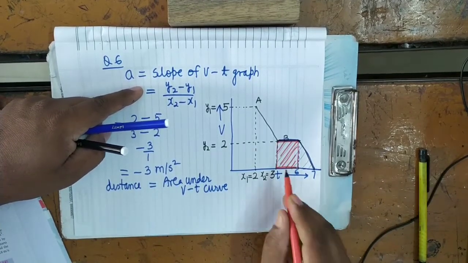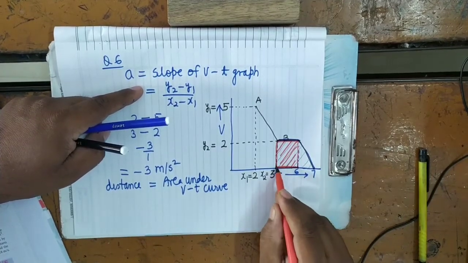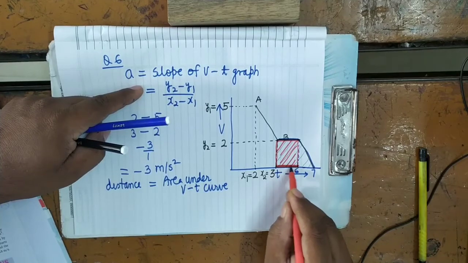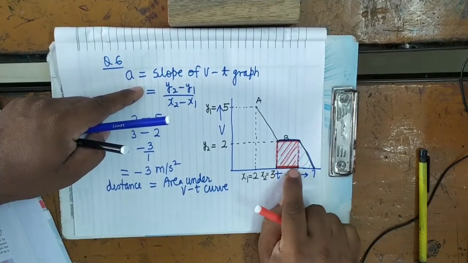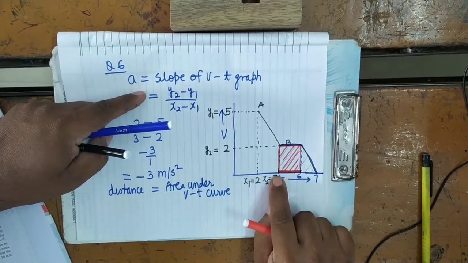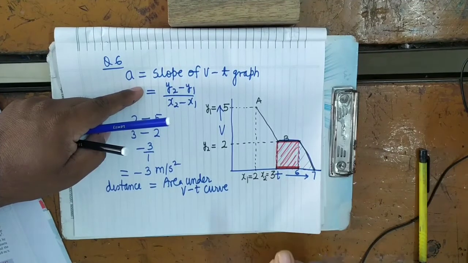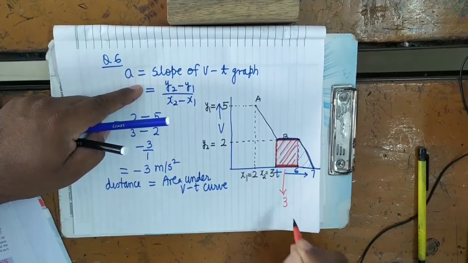Length into breadth, means this into this. Now all of you see here, this side is parallel to the x-axis, so its length will be taken on the x-axis. What will be its length? 6 minus 3, that is equal to 3. This side will be equal to 3.